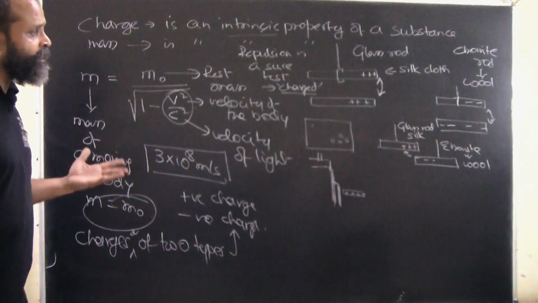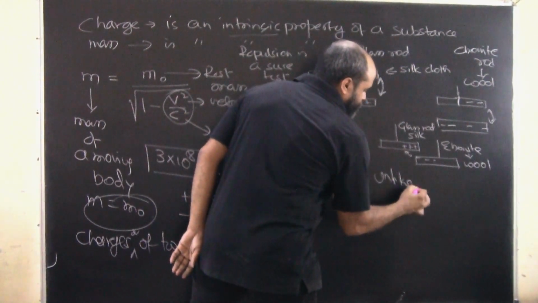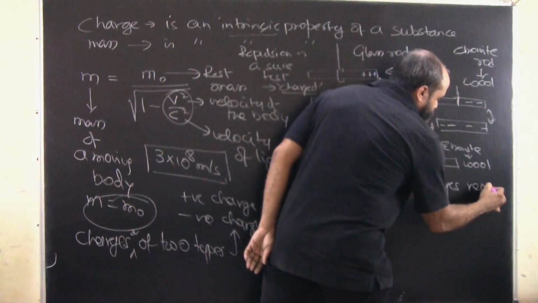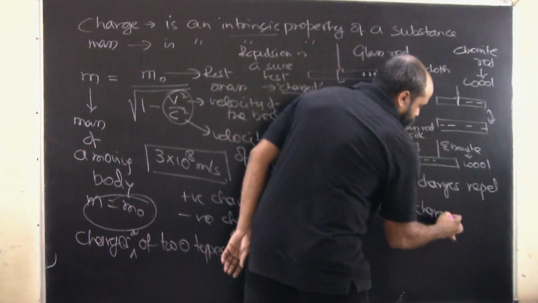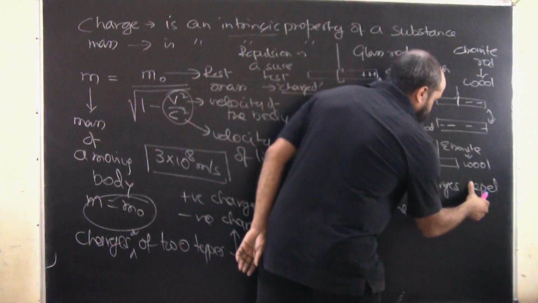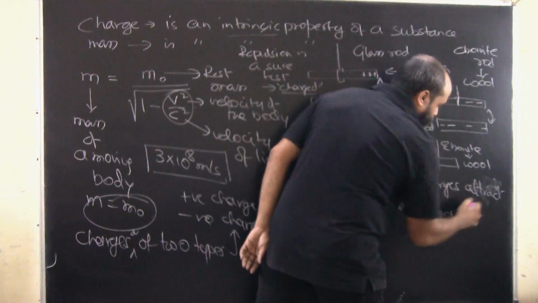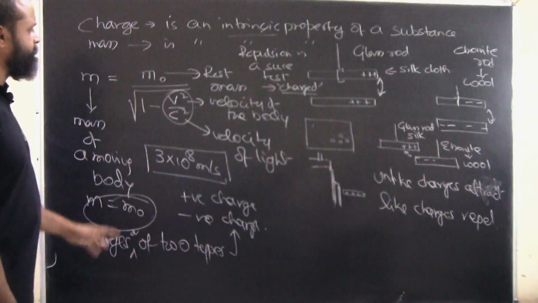Okay, so whenever we charge a body, we can just write that unlike charges attract each other and like charges repel each other, right? So these are things which we have already studied.